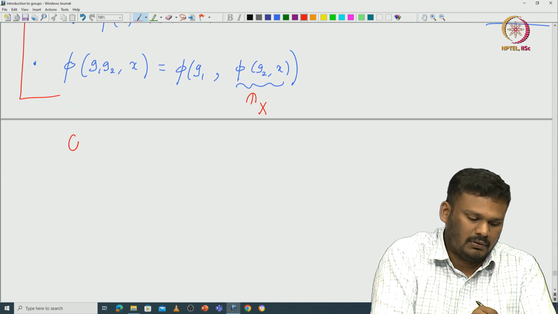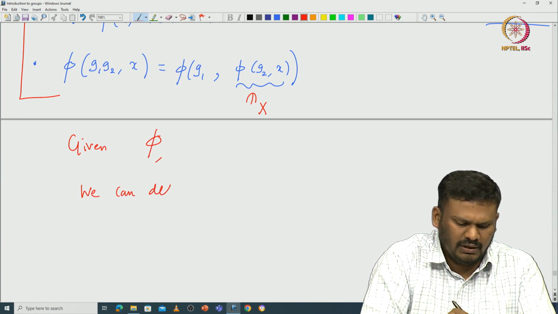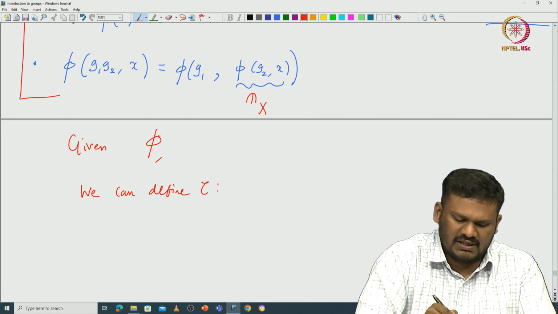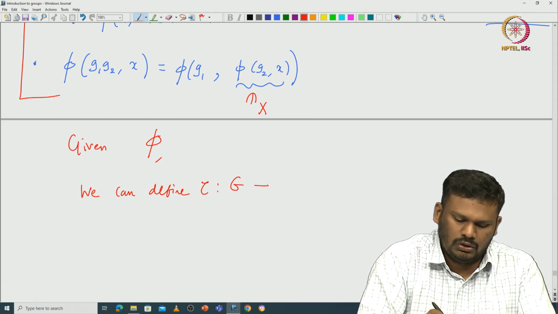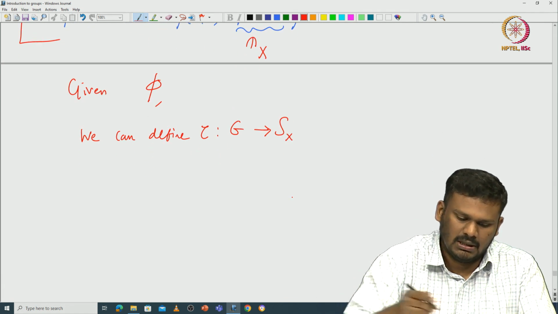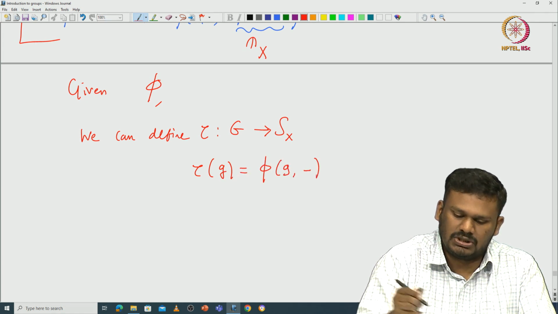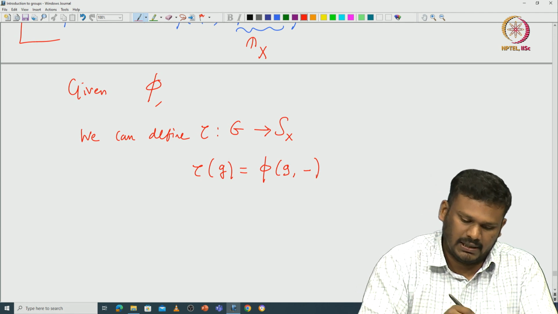Given pi, we can define tau as follows, from G to Sx. How can one define this? Tau of G is just pi of G comma dash. What is the meaning of that?